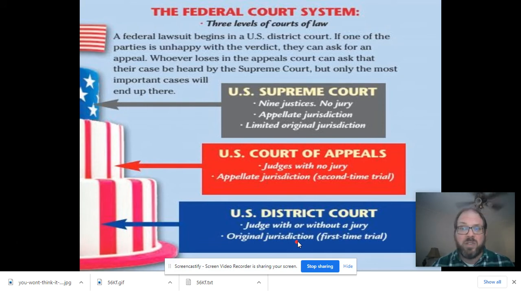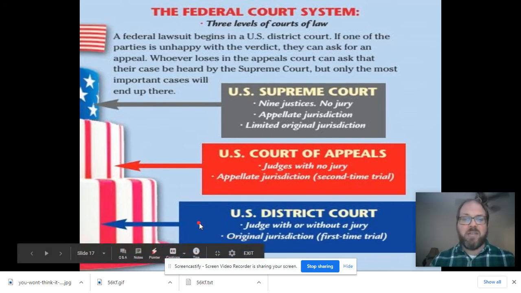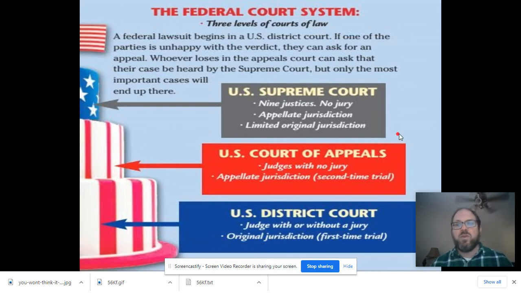That's first-time trials, and what that means is it's U.S. District Court where federal felony cases are heard, again, by a judge and a jury. Our second level court in the federal system is called the U.S. Court of Appeals. The U.S. Court of Appeals is where all the cases from U.S. District Court get appealed. It has appellate jurisdiction. That's a second-time trial where they're reviewing the lower court decision. This court has 3 judges, no jury.